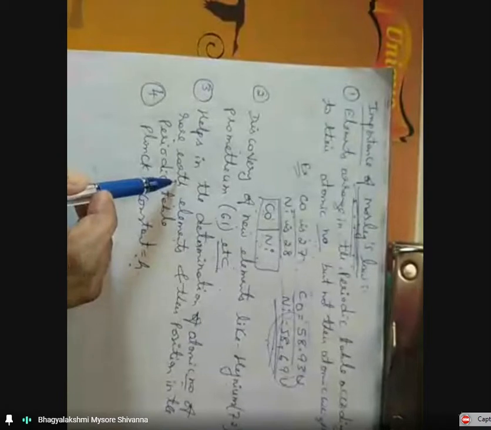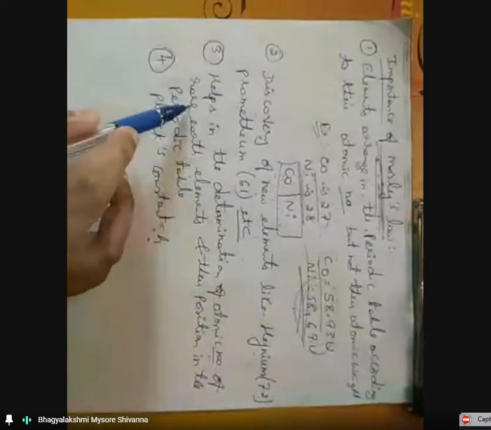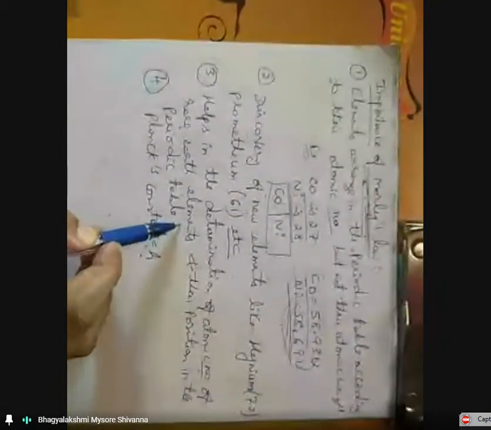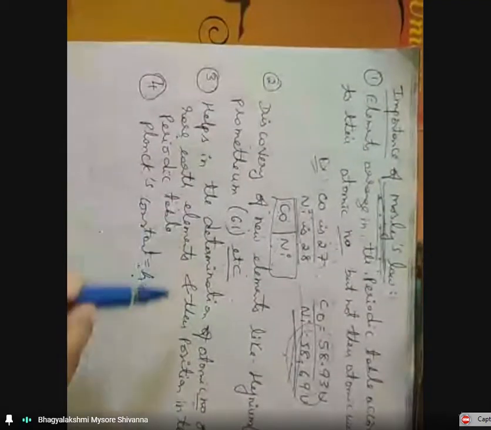The third importance, very important, helps in determining the atomic number of rare earth elements. If we know the law, according to this law, we know the atomic number of rare earth elements, and also in which place we have to place the rare earth elements. That means their position in the periodic table is also given by this Moseley law. The last importance of Moseley law is they confirm the value of the Planck's constant h.